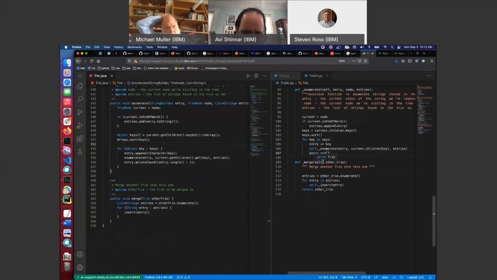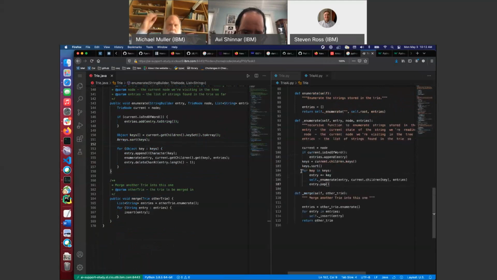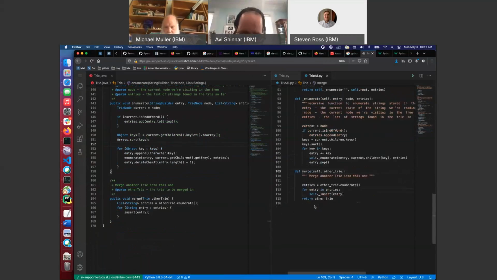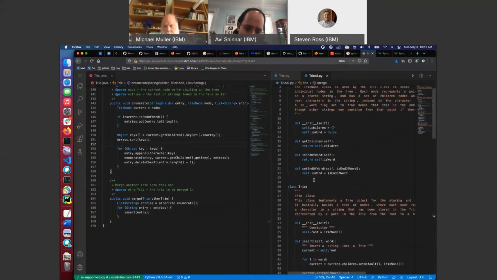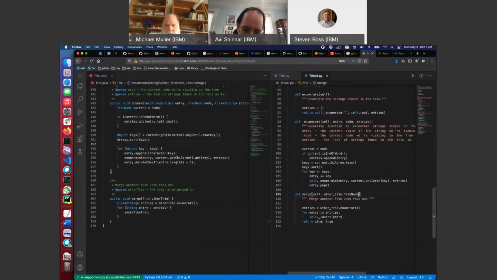Merge. Wait, that's really funny. They actually did an underscore before merge, which, by the way, is a public method. Did I add that? Huh, who knows? Anyway, it's odd to have an underscore since it's not even supposed to be private. Merge. So give it another try. Wait, no, this is a try node. I just realized something. Did I? Oh, yeah. Okay, fine. So give it another try.